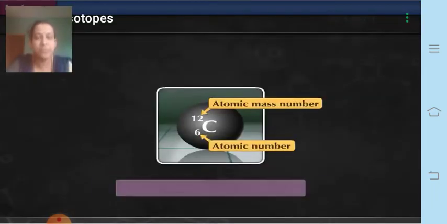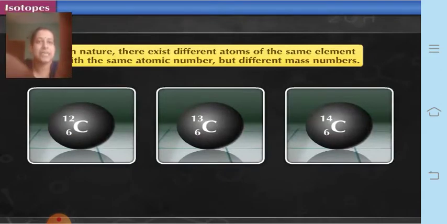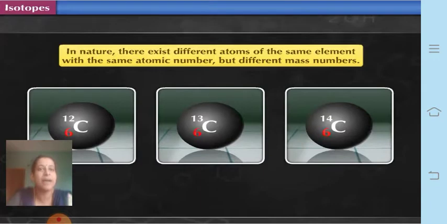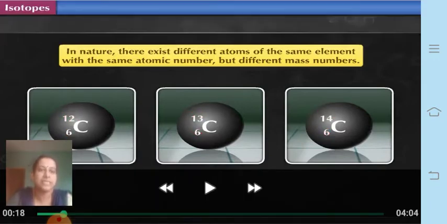Now you know that atomic number is the fundamental property of any element and its chemical identity. Some elements in nature exist as different atoms of the same element with the same atomic number but different atomic mass number. Now what does this mean? Now what are isotopes?